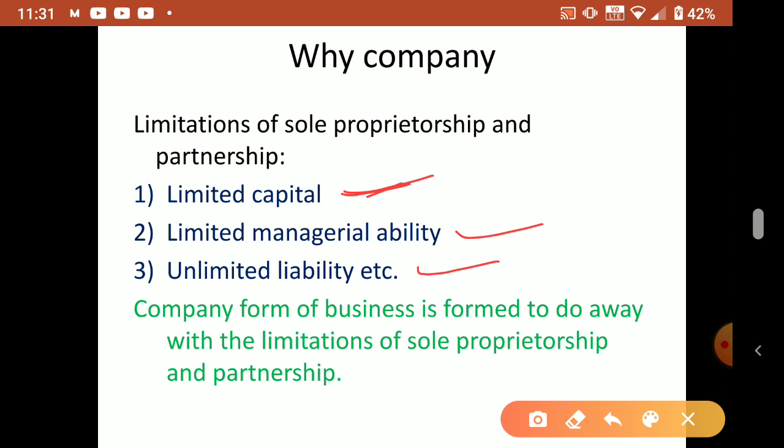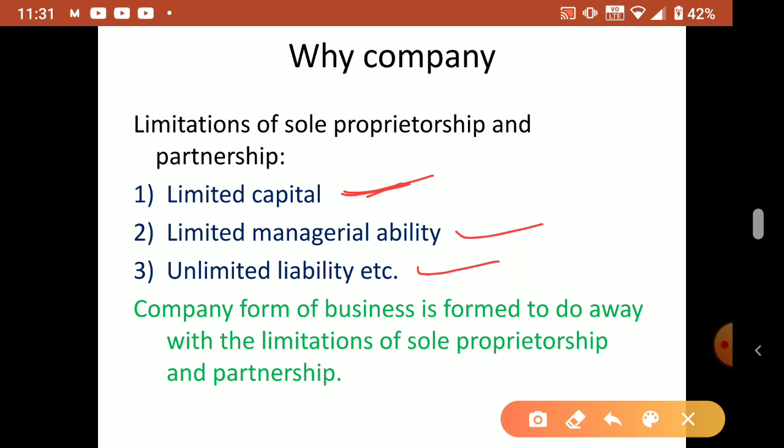Unlimited liability means, if the business property, now we studied the winding up of the company, or in a partnership, the closing, dissolution of partnership, if the business property is not enough at the time of dissolution, they have to use their personal property. Sole proprietorship is also the same. If the single owner has more debts, and he sold all his business properties, even then he is unable to pay off all the debts, then from where will he pay?